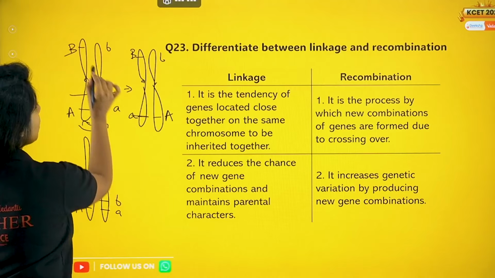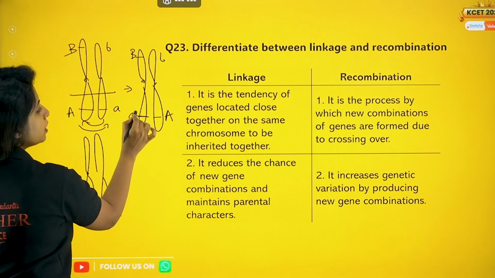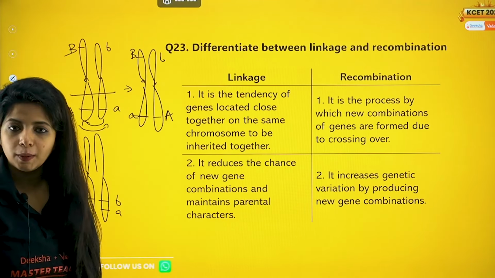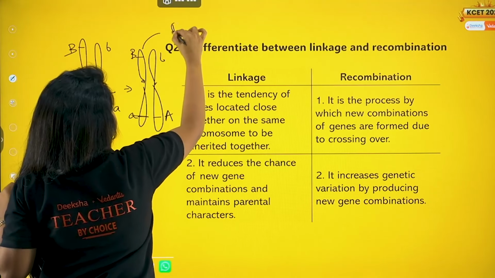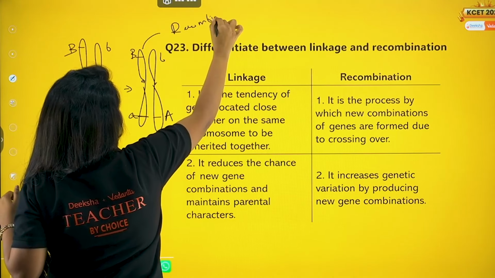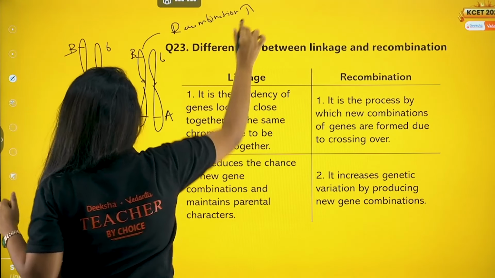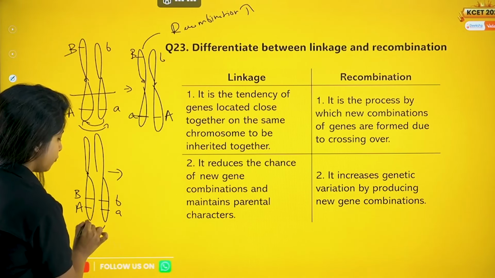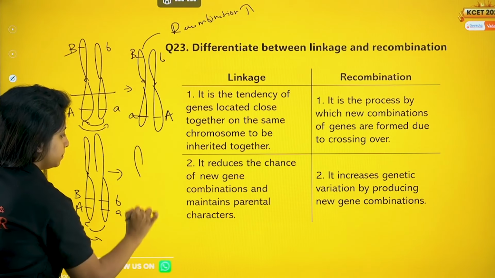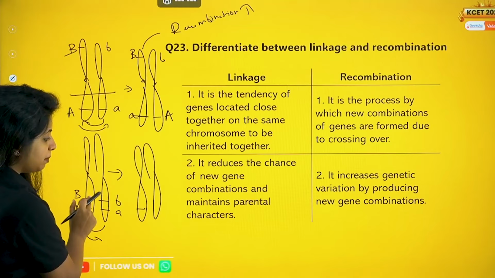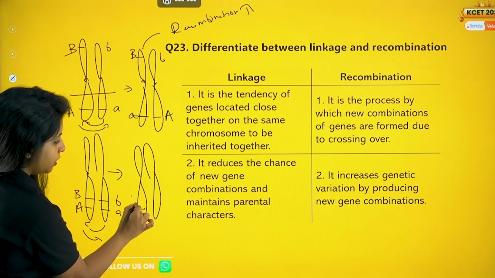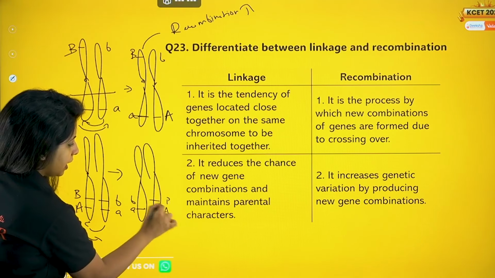So initially capital A was with capital B, but over here small a is with capital B. You get it? There is a new combination being formed over here. Now if you see this condition, from here to here if it is mixed, capital A, capital B was on this side, now it will be on that side. And this thing came this side.